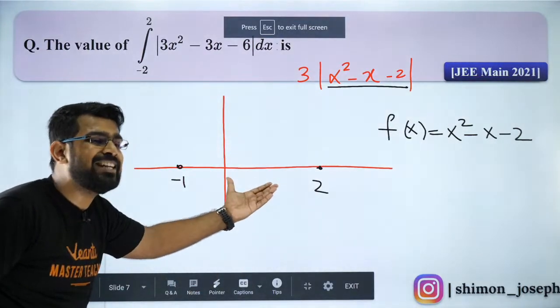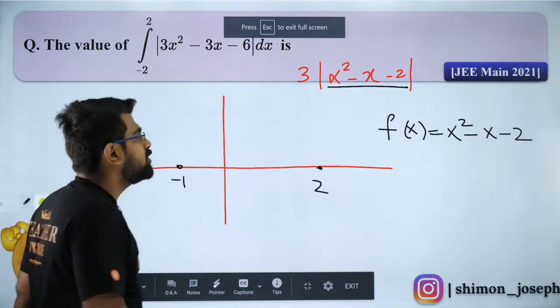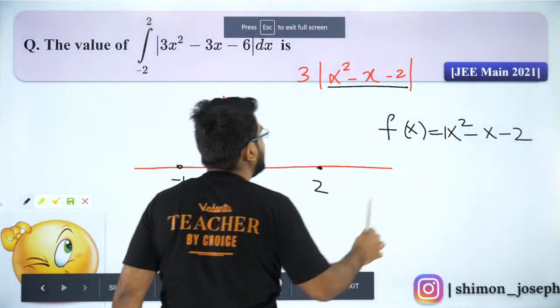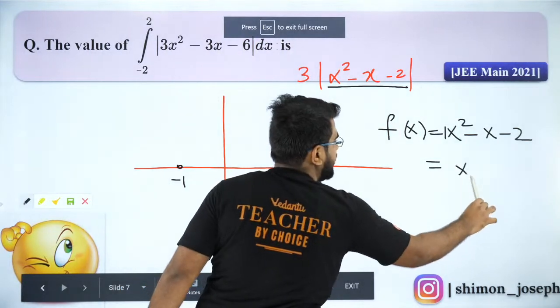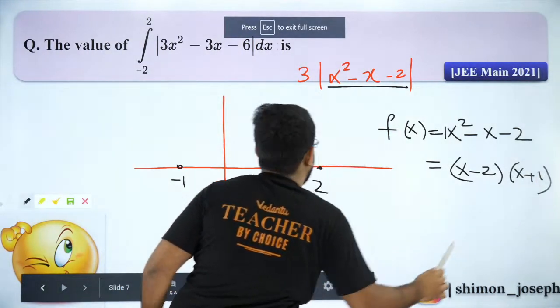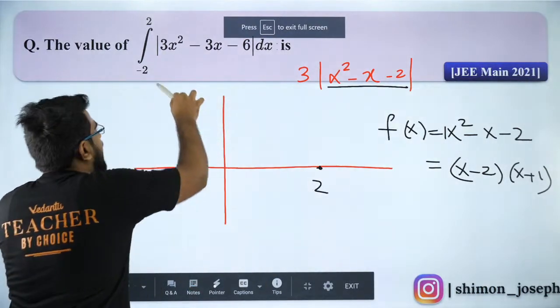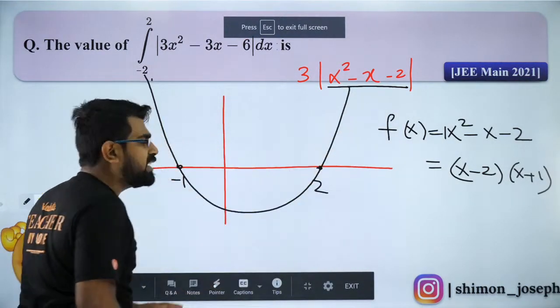So this is a quadratic equation. I am sure everybody knows how to plot a quadratic graph. If your x square coefficient is positive, it is an upward opening parabola, and the factorization tells me that the roots are 2 and minus 1. So 2 and minus 1 are the roots, and it's an upward opening parabola, so it will look like this. Are you clear with it now?